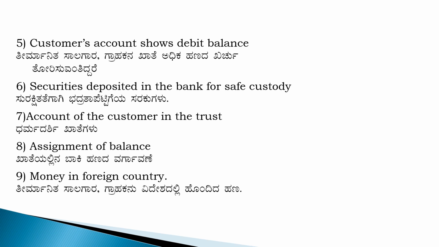Next, securities deposited in the bank for safe custody. So here the securities are deposited for a safe custody. The relationship is bailor and bailee. So here once again that should not be taken. Account of the customer in the trust. So ಧರ್ಮದರ್ಶಿ ಖಾತೆಗಳು. ನೆಕ್ಸ್ಟ್ ಒನ್, ಅಸೈನ್ಮೆಂಟ್ ಆಫ್ ಬ್ಯಾಲೆನ್ಸ್. ಖಾತೆಯಲ್ಲಿನ ಬ್ಯಾಂಕ್ ಬಾಕಿ ಹಣದ ವರ್ಗಾವಣೆ. ಮನಿ ಇನ್ ಫಾರಿನ್ ಕಂಟ್ರಿ. ತೀರ್ಮಾನಿತ ಸಾಲಗಾರ ಗ್ರಾಹಕನು ವಿದೇಶದಲ್ಲಿ ಹೊಂದಿದ ಹಣ.